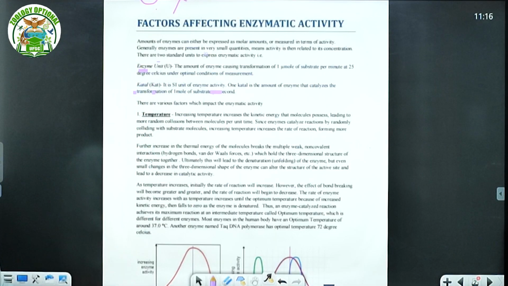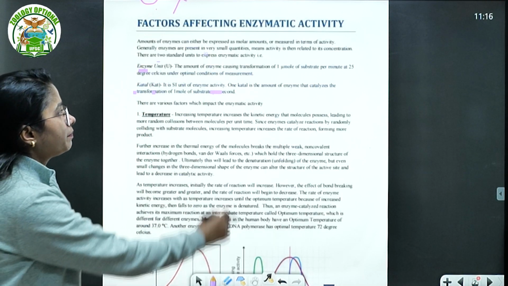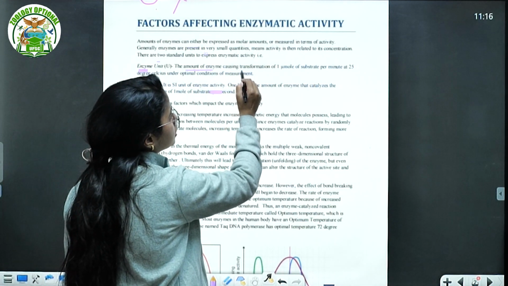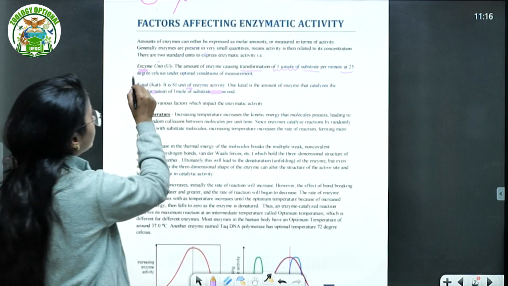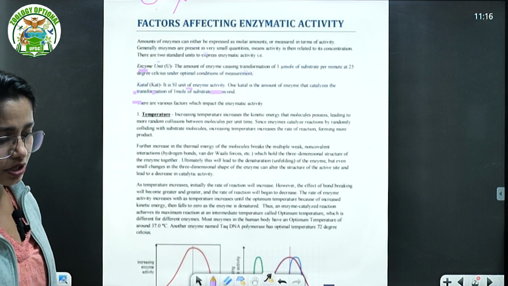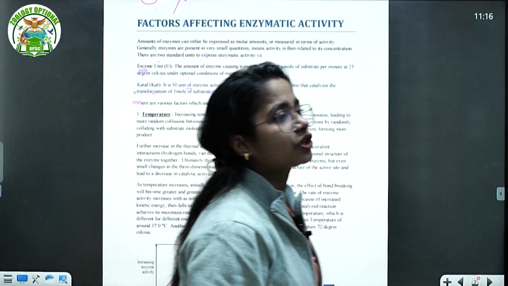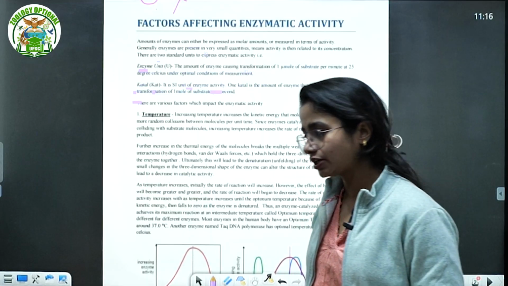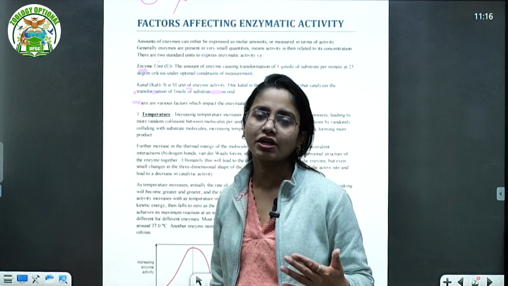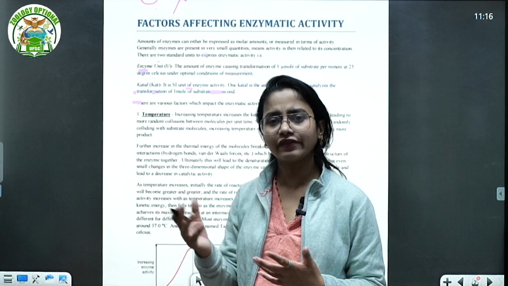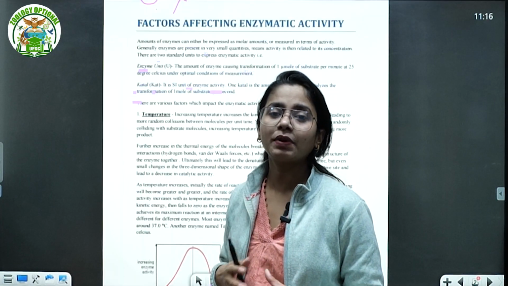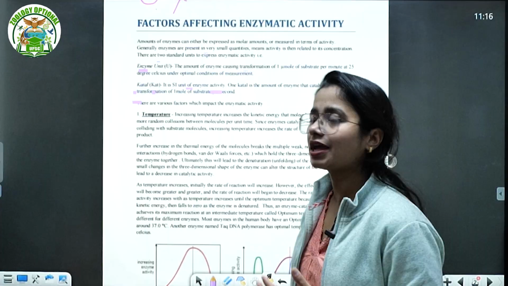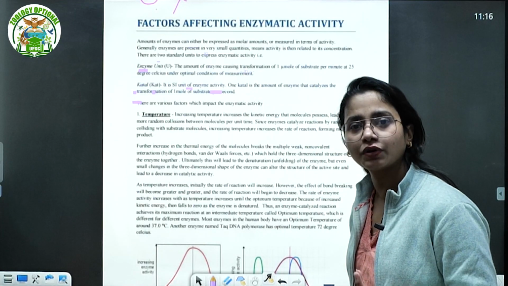What is the difference between the enzyme unit and katal? The enzyme unit is the amount of enzyme causing transformation of 1 micromole of the substrate per minute at 25 degrees Celsius. Why are we taking 25 degrees Celsius, or 27 degrees Celsius? Because generally this is the normal temperature, right? The normal body temperature is around 37 degrees Celsius, and 25 to 35 we can consider the normal temperature where all of the major biological functions are performed, right? That's why we take room temperature, 25 or 27 degrees Celsius.